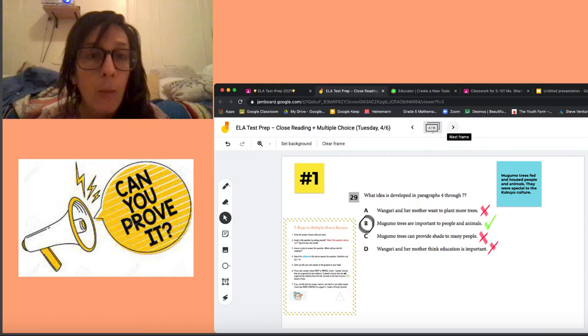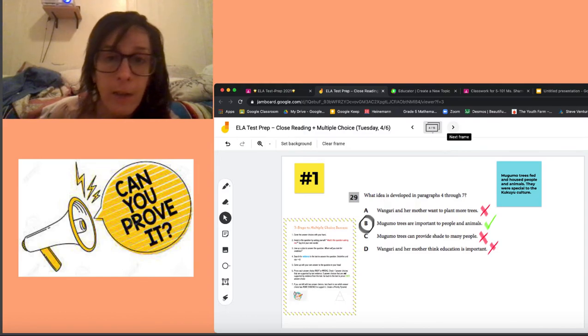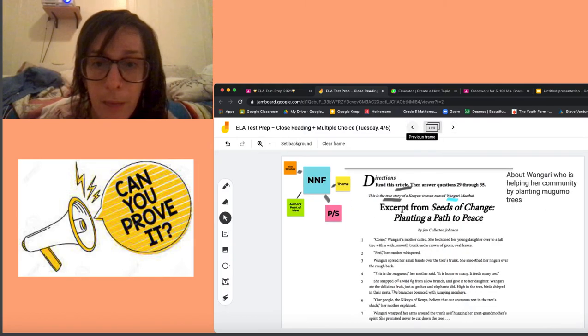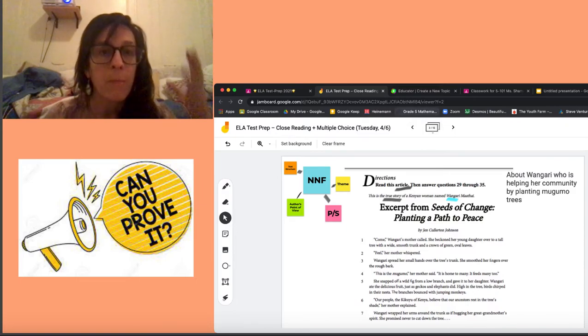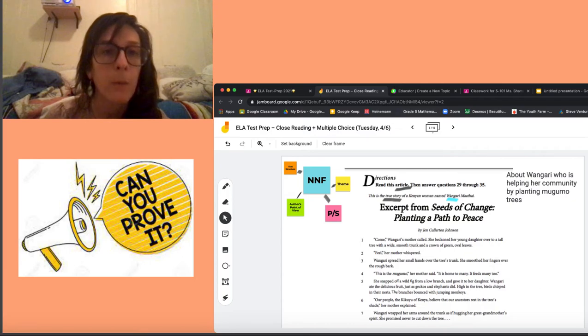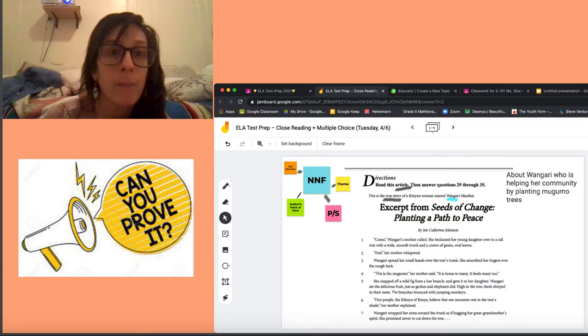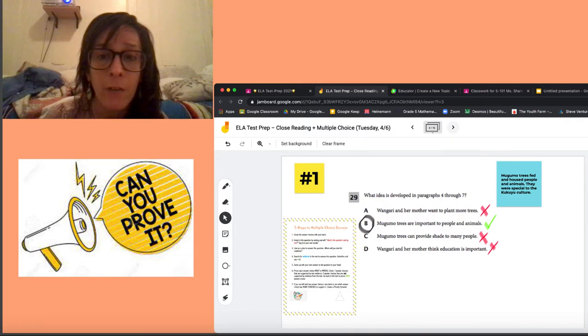Tricky. We know that later on in the page, in paragraphs 6 and 7, it talks about Wangari wanting to grow her mind. She wanted to move to Nairobi, to the city, and become a biologist and learn more. But that wasn't the main idea of paragraphs 4 through 7, trying to trick you, because if you didn't read that question carefully, you might fall for answer choice D.